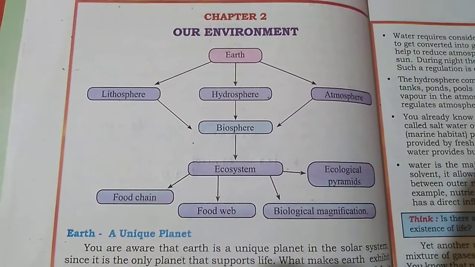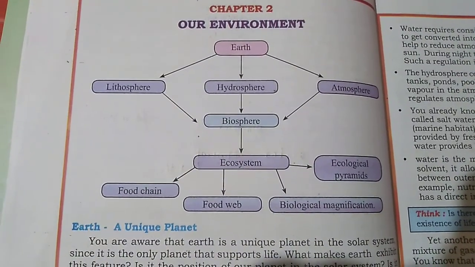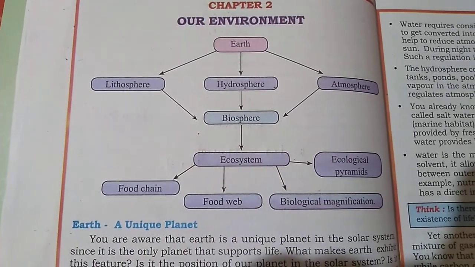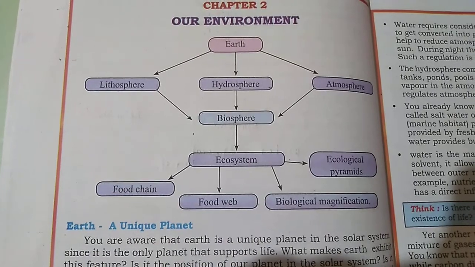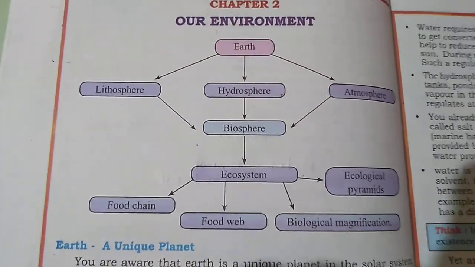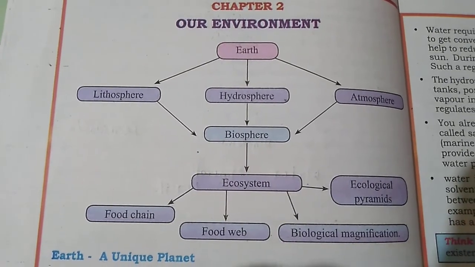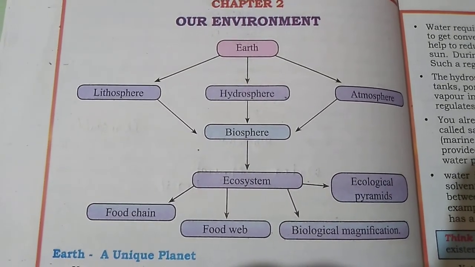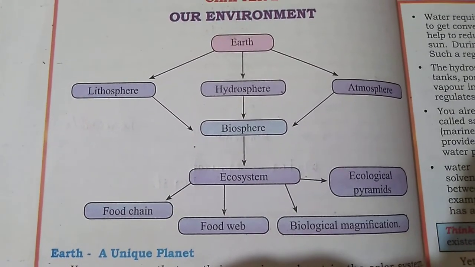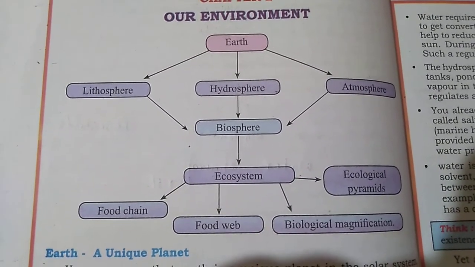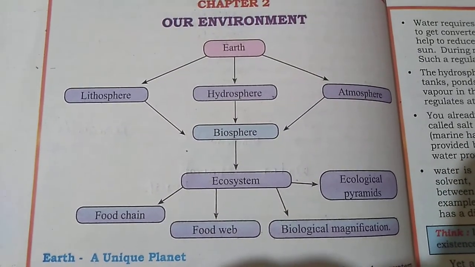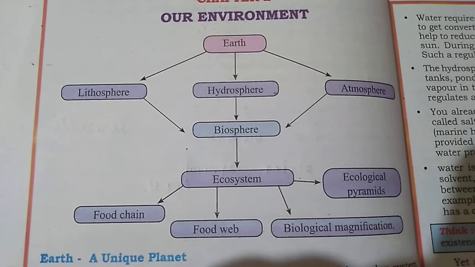Come to the next, second chapter, our environment. What is our environment? In our environment, it is considered the earth and the layers surrounding it, all included as the environment. Earth has three layers: lithosphere, hydrosphere, atmosphere. What is lithosphere? Lithosphere means the surface of the earth, the earth crust. The surface of the earth crust is called lithosphere, that means land.